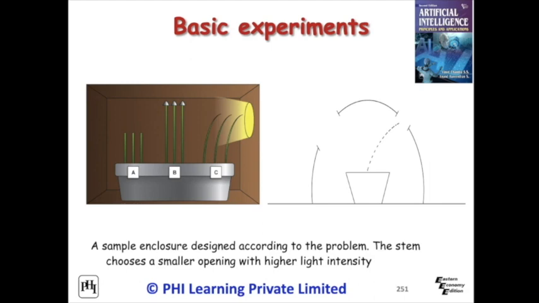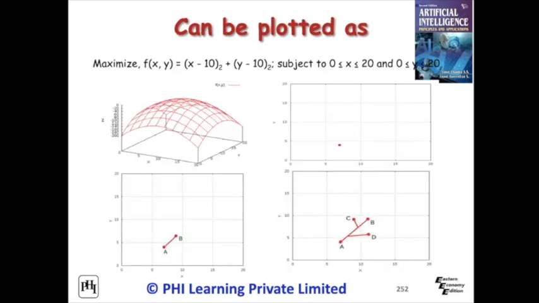There are 3 plant tips marked as A, B, and C. The plant C is growing more closely towards sunlight. A sample enclosure designed according to the problem. The stem chooses a smaller opening with higher light intensity. Instead of starting with the seed, we can start with a small plant as well for efficiency. Consider the optimization problem and the objective function is shown in figure.